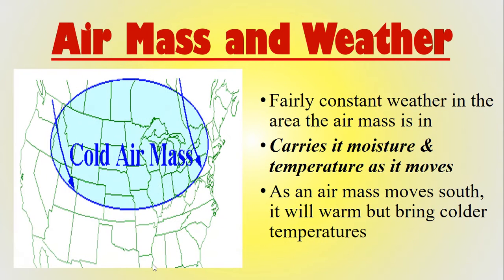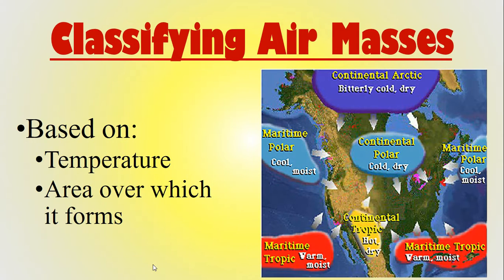All right. Now, air masses do affect the weather, and the weather inside of an air mass is fairly consistent. But as an air mass moves, it carries the moisture and temperature with it. The thing is, as an air mass moves south, it's going to warm but bring its cooler temperatures. Now, classifying air masses, we classify them based off temperature and the area over which they form.